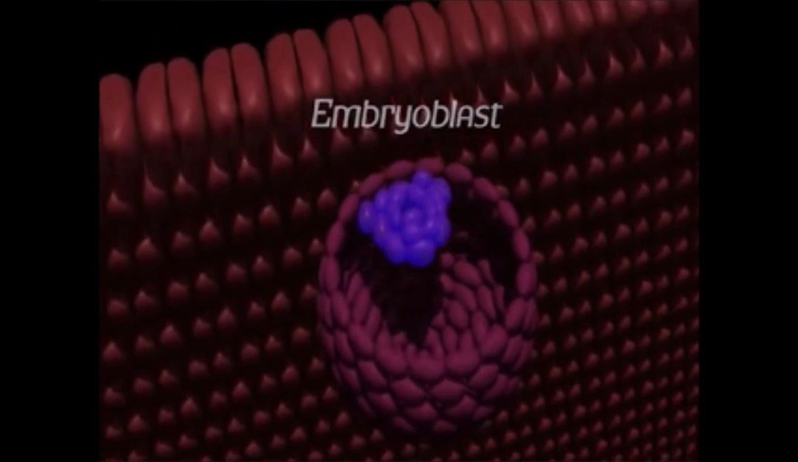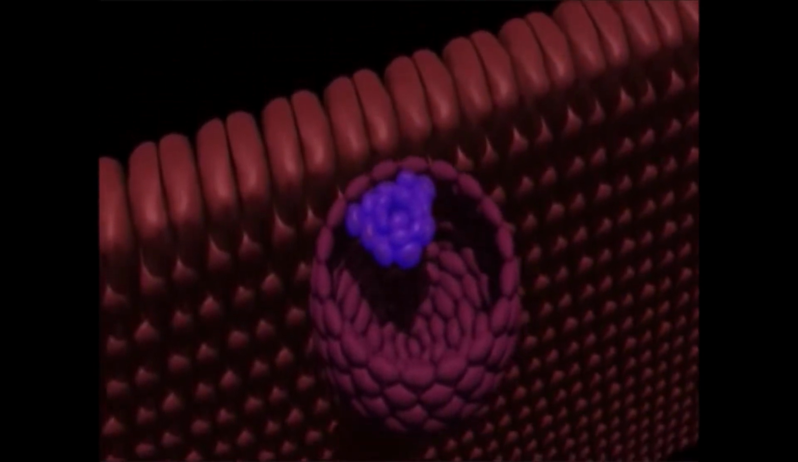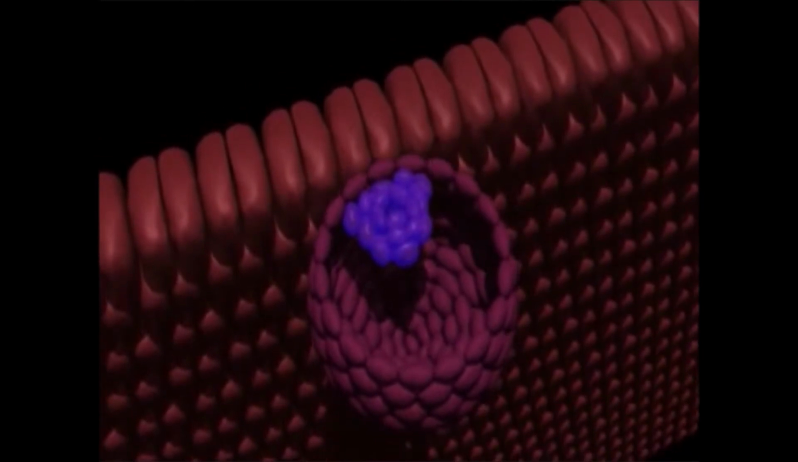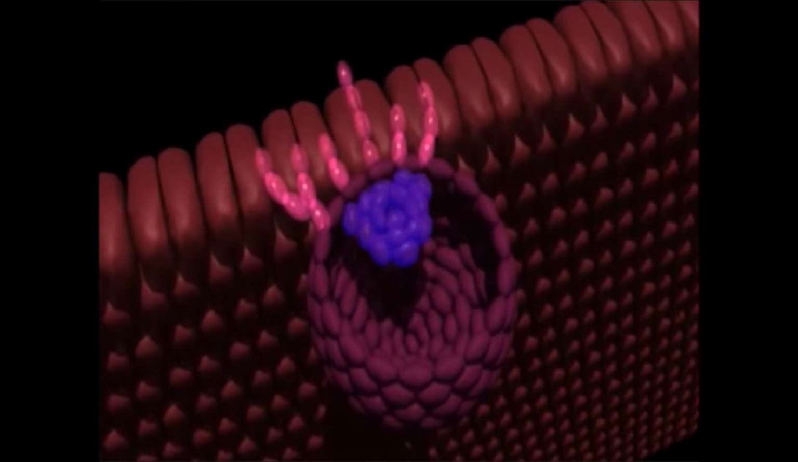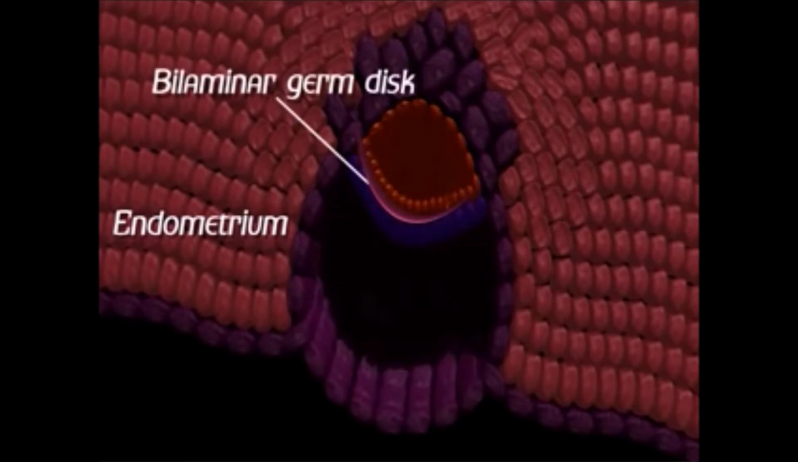It is the cells of the embryoblast that will now form the embryo proper. The trophoblast cells are associated with implantation of the embryo and then result in formation of the placenta. At about day 8 of gestation, the cells of the embryoblast differentiate into a two-layered disc called the bilaminar germ disc.